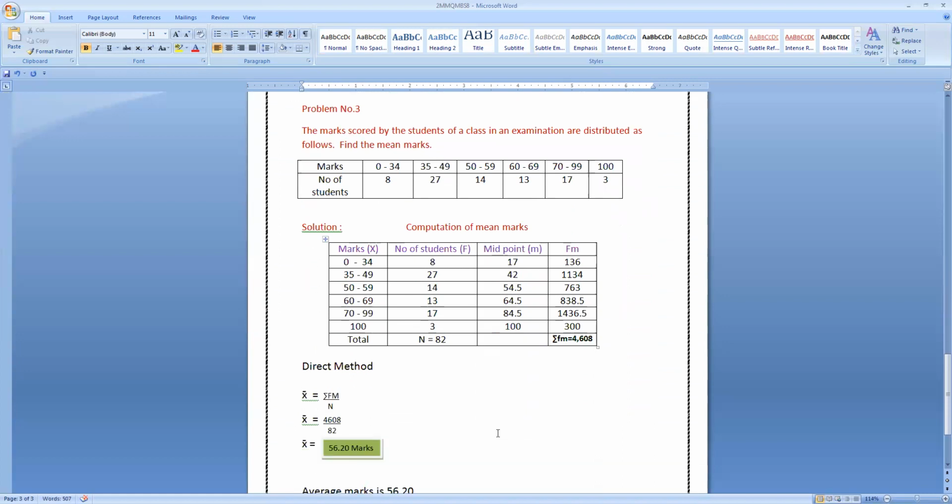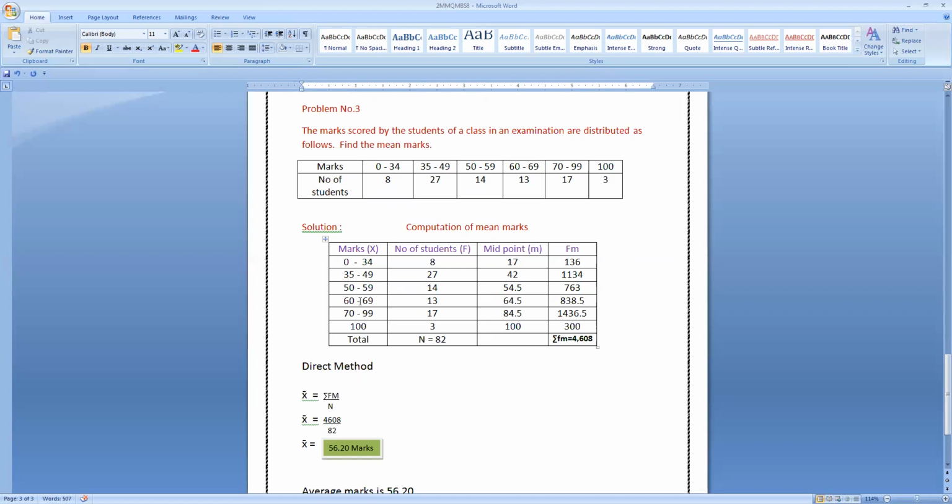So here one more question is given. The marks scored by the students of a class in an examination are distributed as follows. Find the mean marks. Here the marks given are also of the inclusive method. So 0 to 34, 35 to 49, 50 to 59, 60 to 69, then 70 to 99 and 100. You can see these are unequal class intervals.